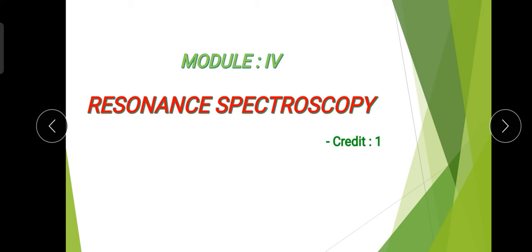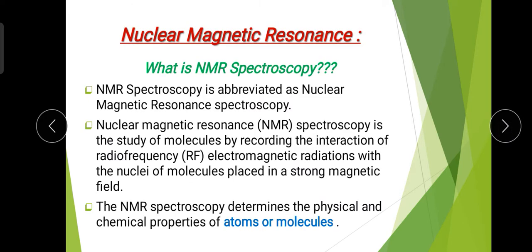All topics which come under ESR spectroscopy we have covered in our previous lecture. Now in this lecture we start with the second type of resonance spectroscopy, which is NMR, or nuclear magnetic resonance spectroscopy. So let's start with nuclear magnetic resonance spectroscopy.